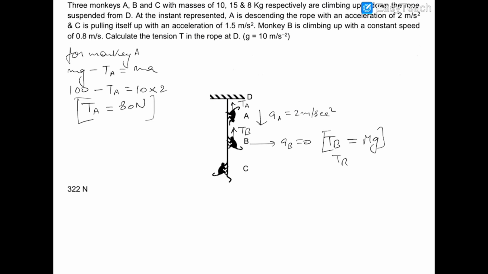So TB is equal to 150, as the mass of monkey B is 15 and the acceleration due to gravity is 10.